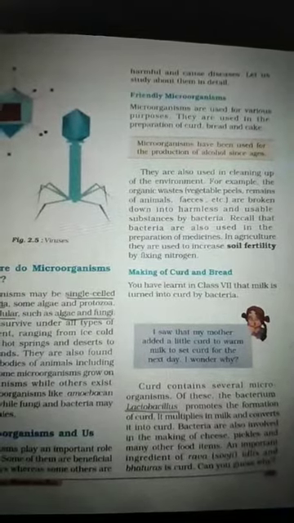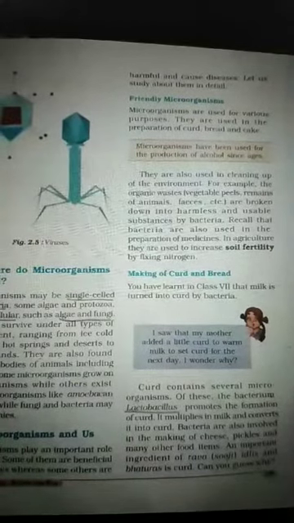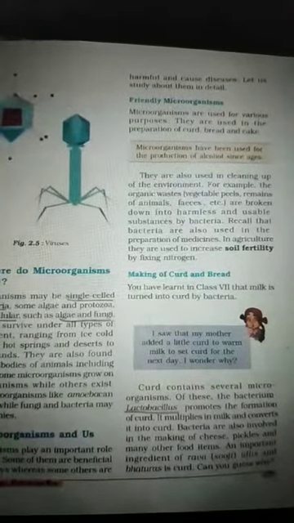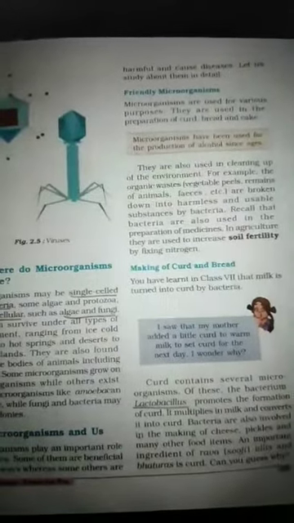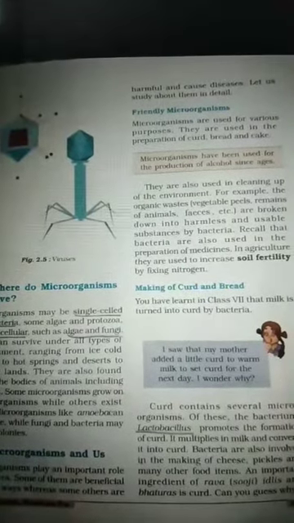Now next is about making of curd and bread. These microorganisms are useful to make curd and bread. You have learned in class 7 that milk is turned into curd by bacteria. In 7th standard, if you remember, milk is turned into curd because of lactobacillus bacteria.